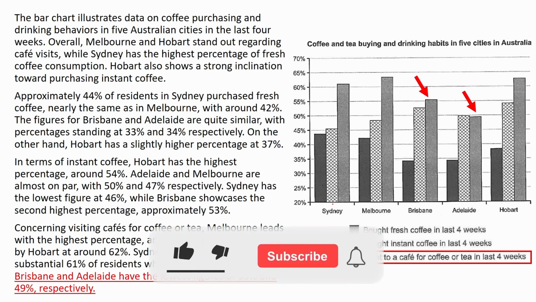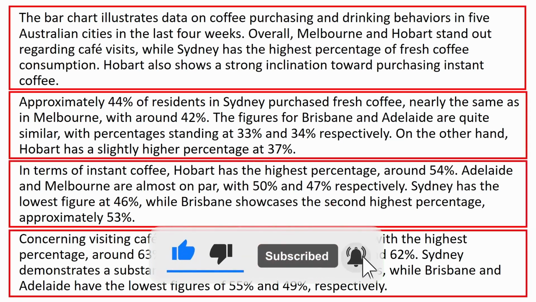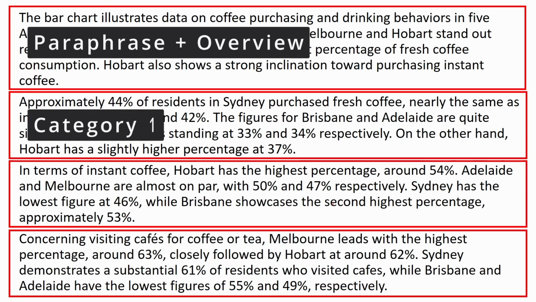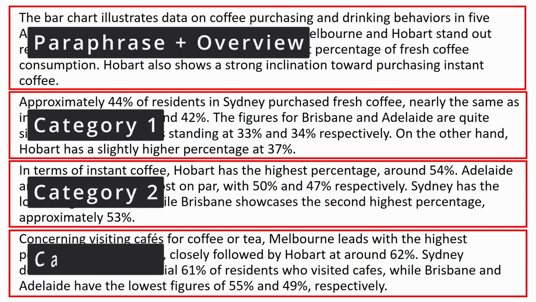So I wrote 181 words for this essay, and I organized it in 4 paragraphs. In the first one, I paraphrased the statement and wrote the overview. In the first body, I mentioned the first category. In the second one, I mentioned the second category. And finally, in the last one, I mentioned the last category and mentioned the details and grouped the data and made comparison where relevant.